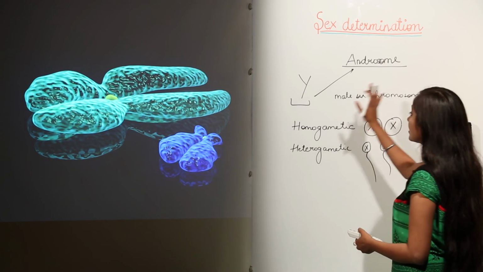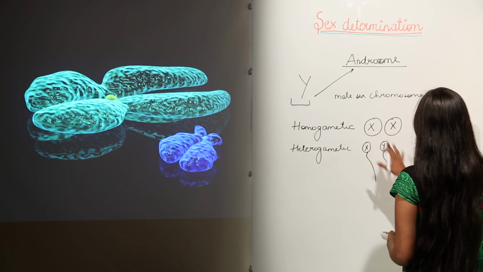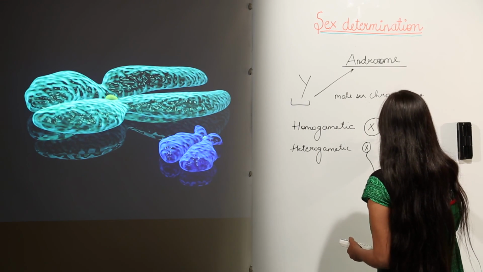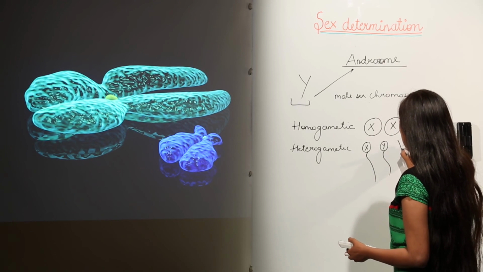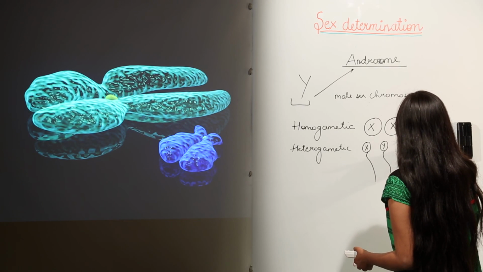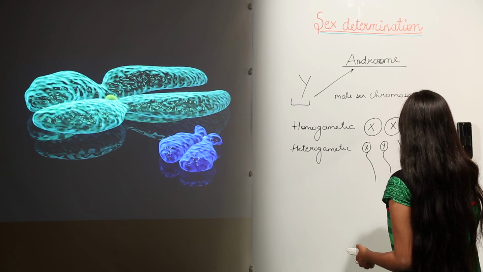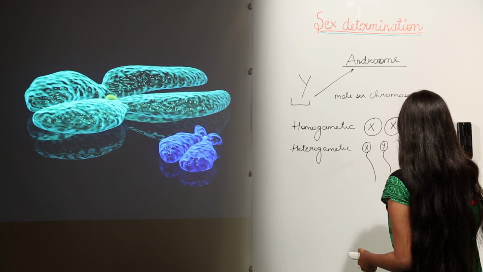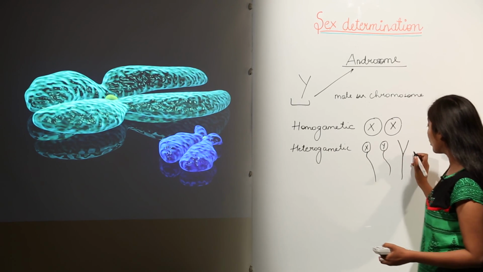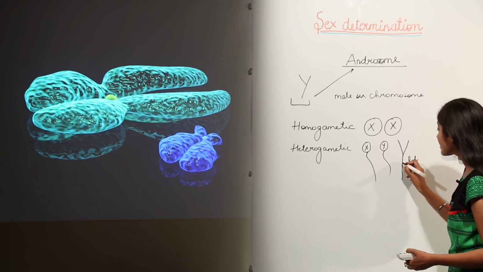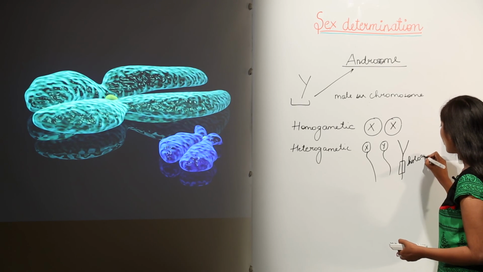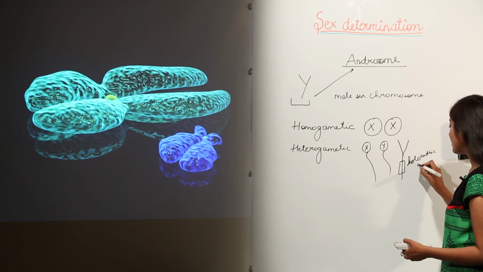Now here, after seeing this, we have another term for Y chromosomes. You know, genes, there are some genes on this Y chromosome. If you talk about the Y chromosome, there are certain genes on it, and the genes on this chromosome are known as holoandric genes. We will discuss what these holoandric genes are. In a certain region of the chromosome, there are genes which are known as holoandric genes.